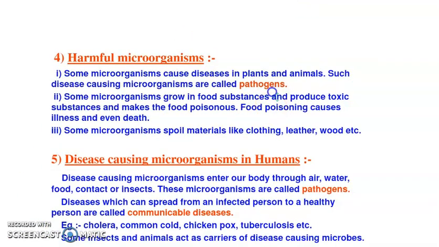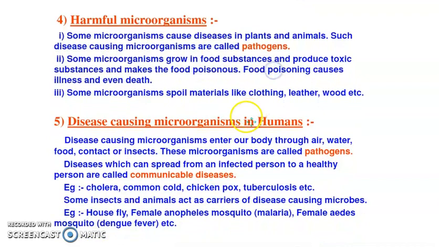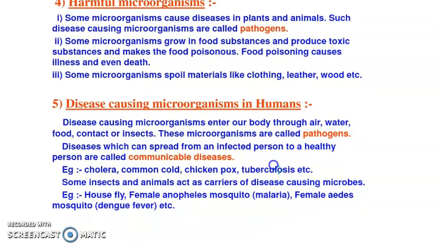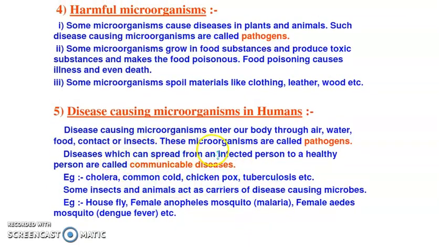In the previous video, we studied about what are known as pathogens. So, the pathogens are the microorganisms that cause diseases, that cause food poisoning, that make the food so bad that you cannot consume it, or it makes you feel ill. So, the microorganisms that make you feel ill are known as pathogens. And we also studied about the communicable and non-communicable diseases.